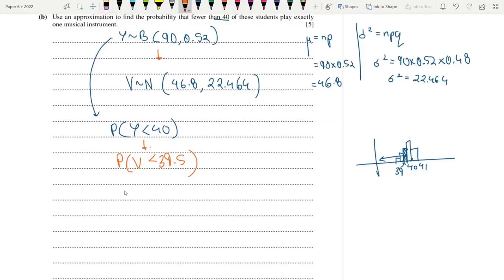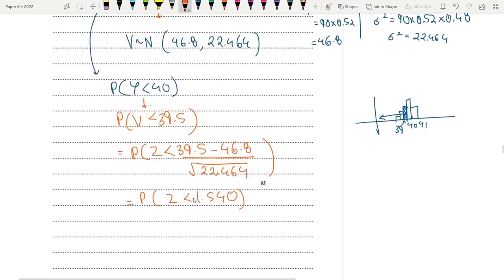Okay, so let's standardize this now. This turns into P(Z is less than (39.5 minus 46.8) divided by, of course you have got to do root over 22.464, because you need the standard deviation, not the variance. 39.5 minus 46.8 divided by root over 22.464. That's basically Z is less than minus 1.540 to 3 dp. This can be written as 1 minus P(Z is less than 1.540).